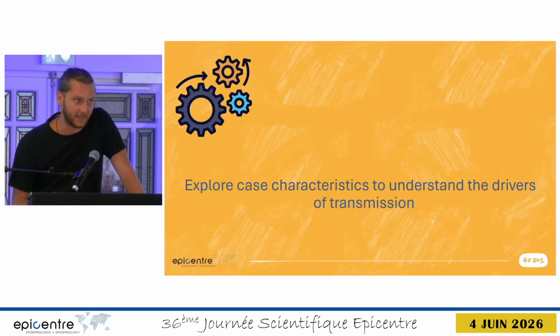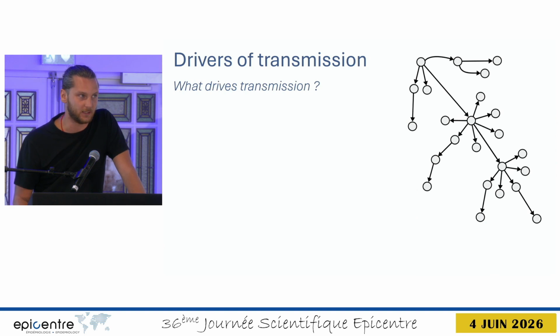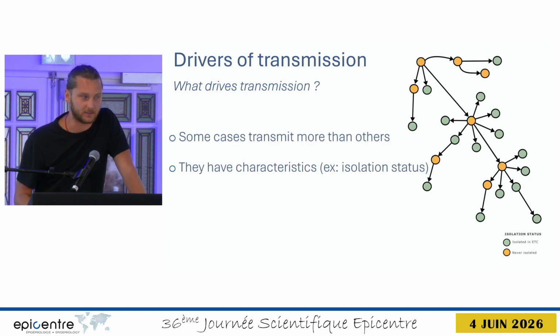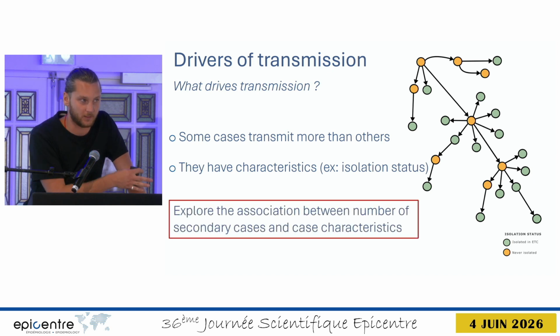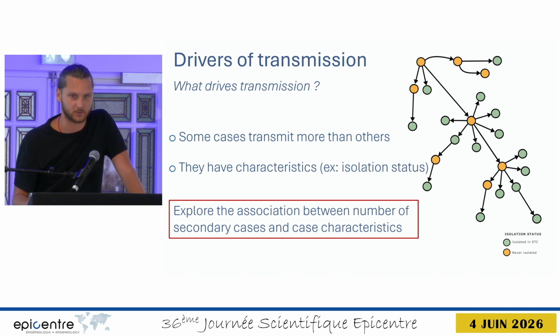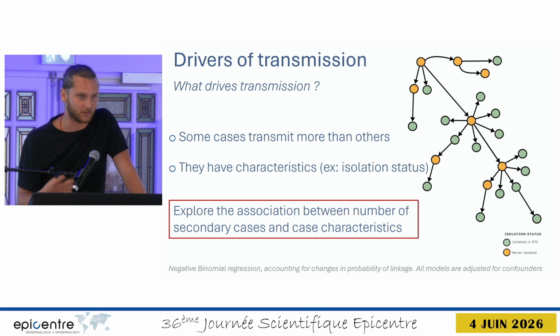Now let's move to the case characteristics. We've just seen that some cases transmit more than others, and we also know they've got characteristics, for example, the isolation status. We have all this information. So what we can do is explore the association between the number of secondary cases and these variables of interest. Let me note here that all the results that will be presented are adjusted for the missing links and for the confounders.